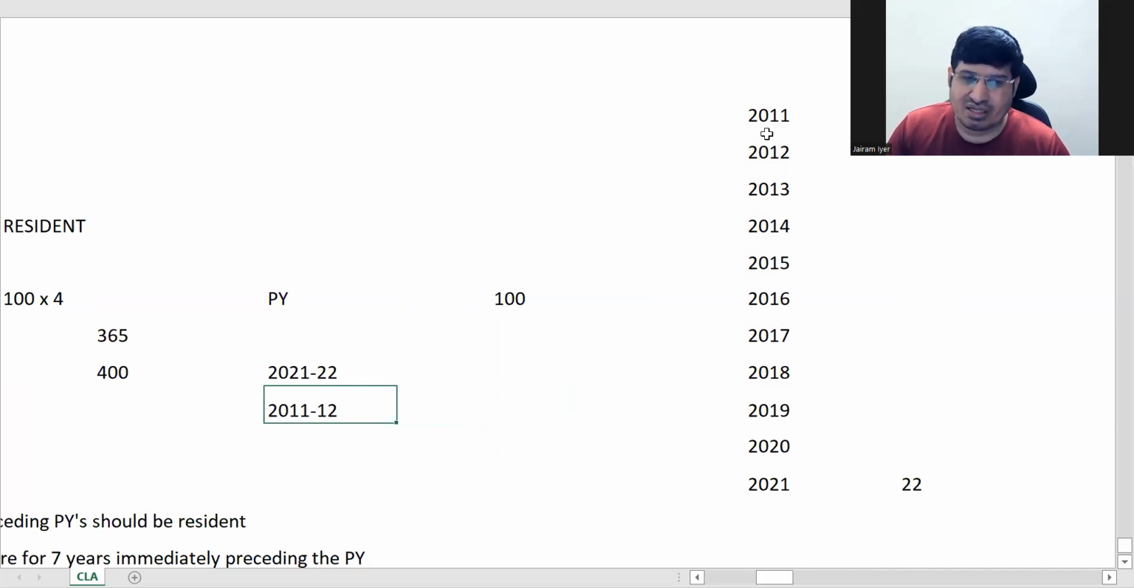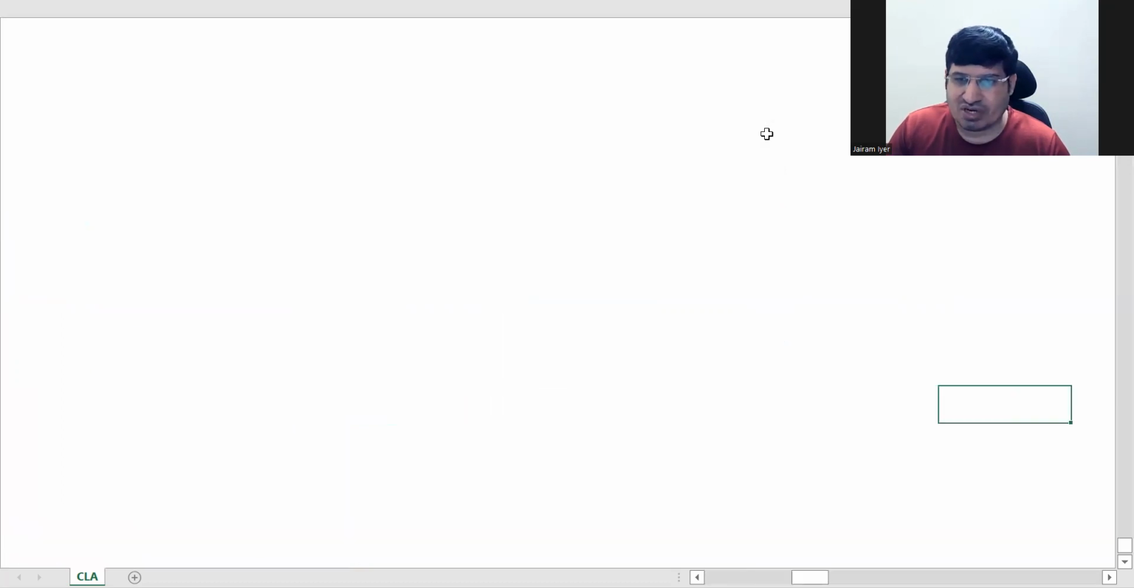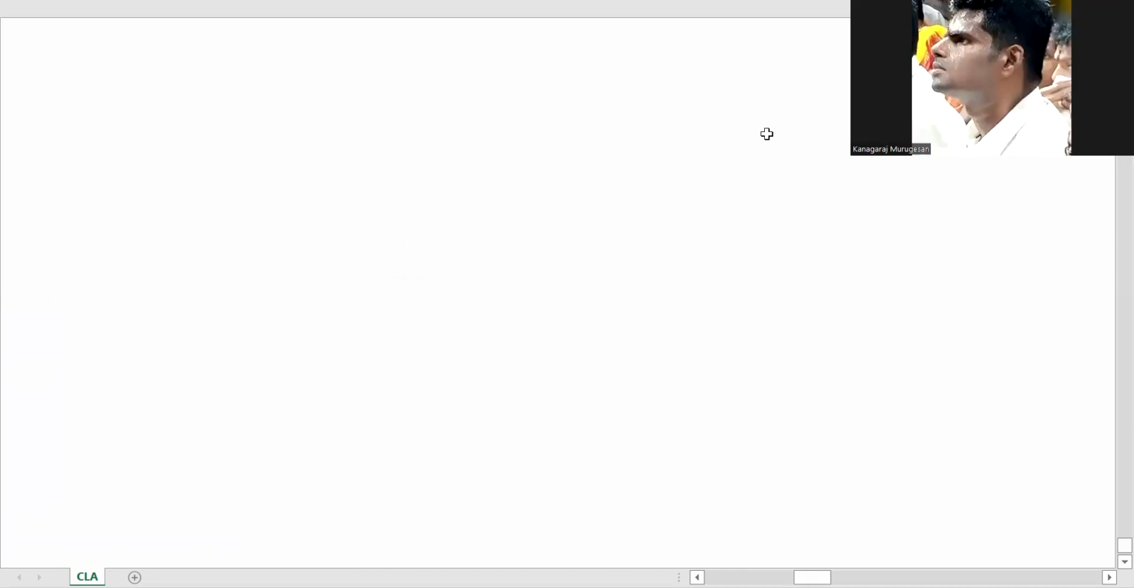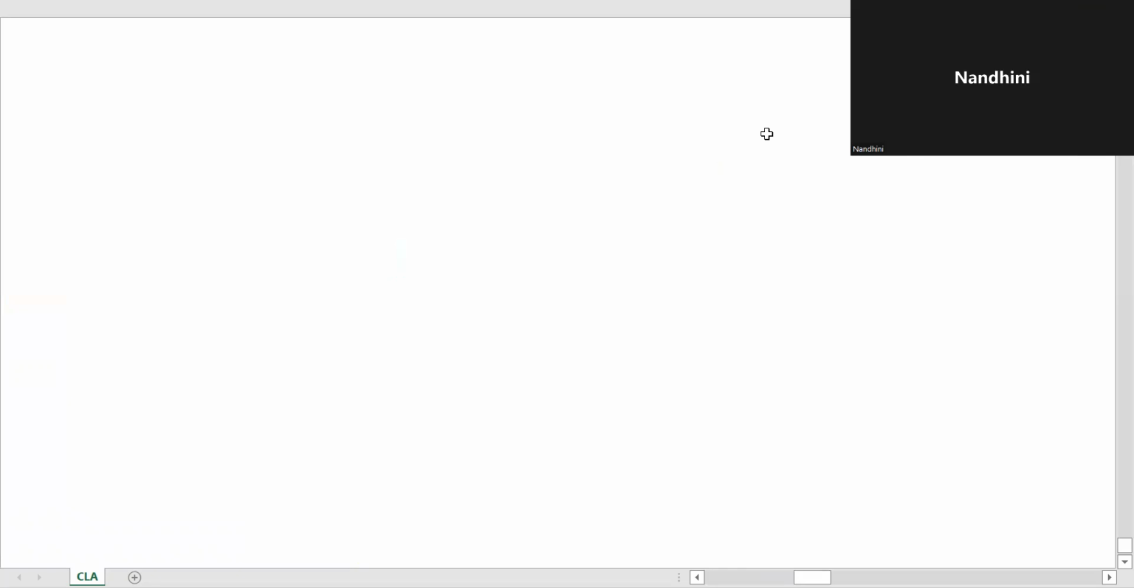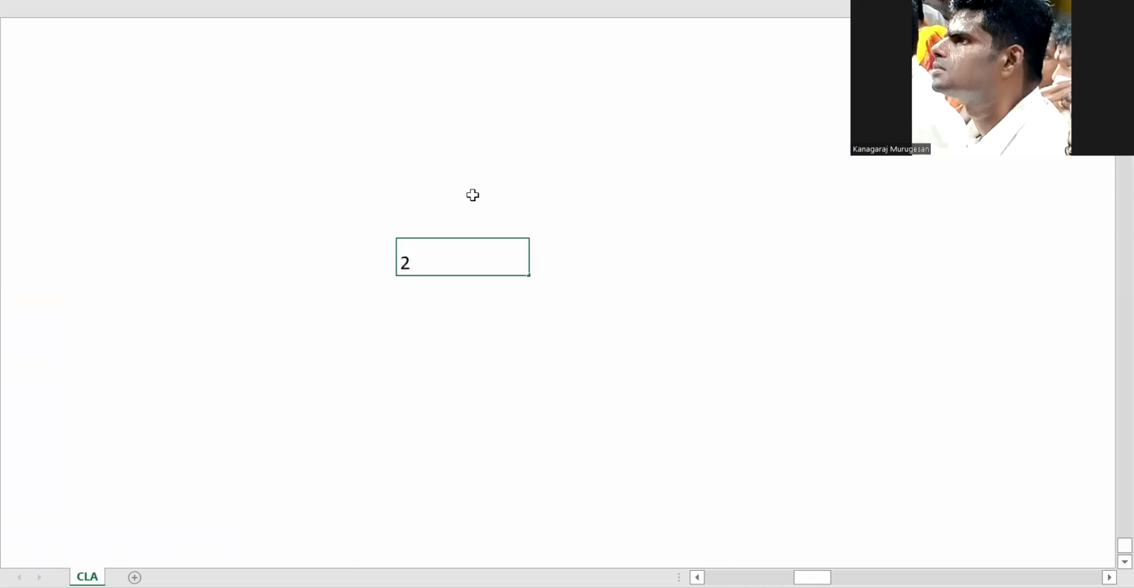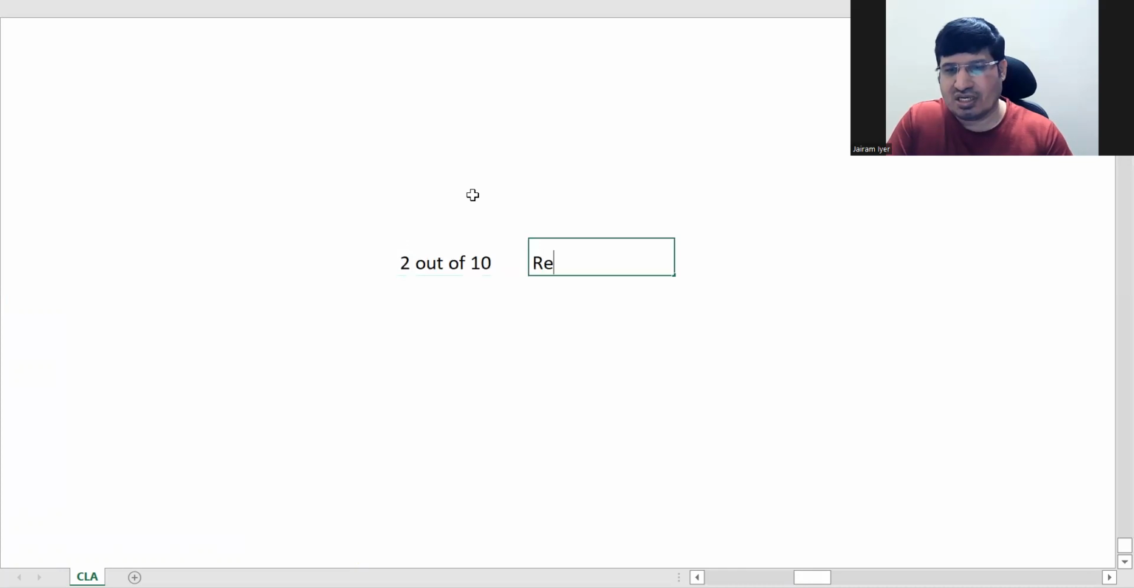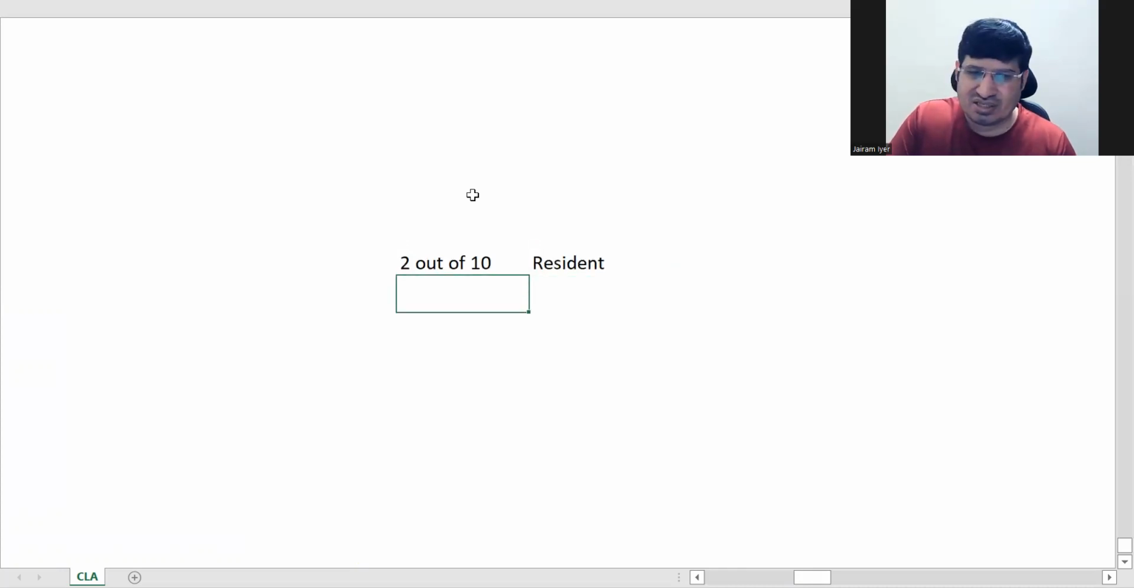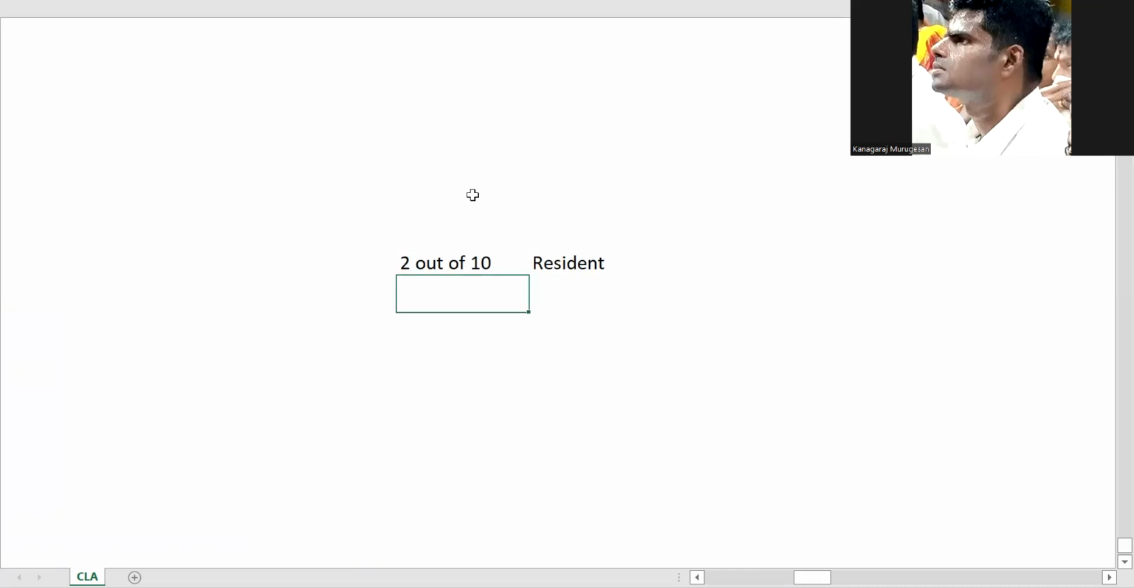So what are the 2 additional conditions that we now require? Can anyone tell me? Immediately preceding 10 years, out of which 2 years should be resident. And next, 730 days in the 7 years immediately preceding the previous year.